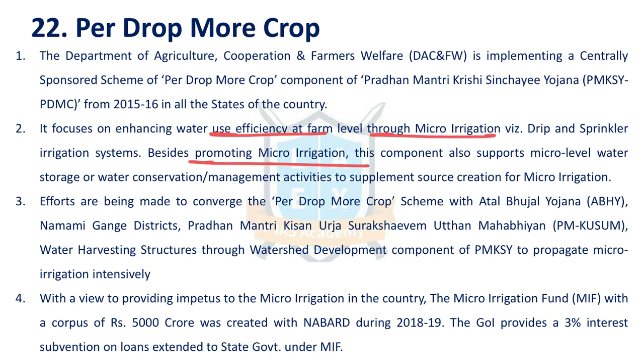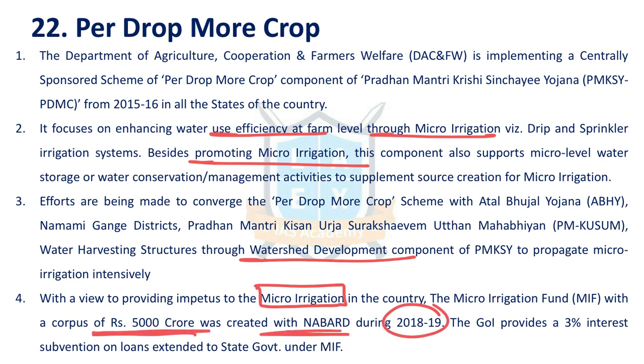it also promotes water conservation through watershed development programs, etc. And it provides impetus for micro irrigation in the country. A Micro Irrigation Fund with 5000 crore rupees was created with NABARD in the year 2018-19. Government provides 3% interest subvention to the loans using this Micro Irrigation Fund.